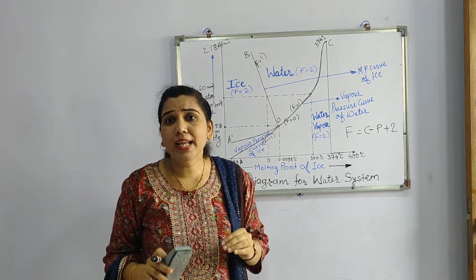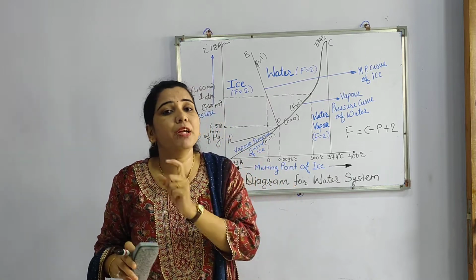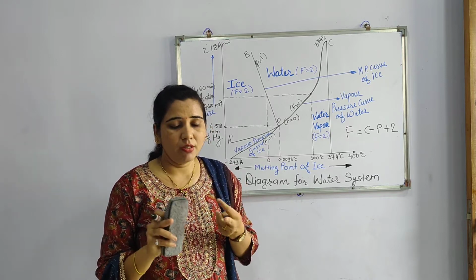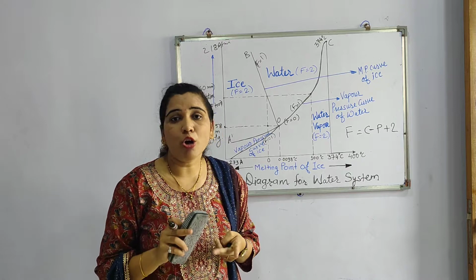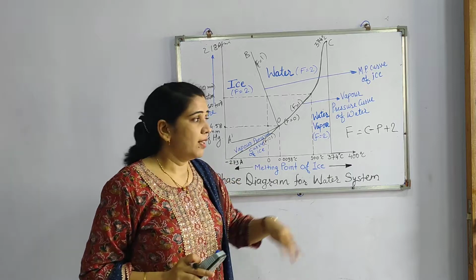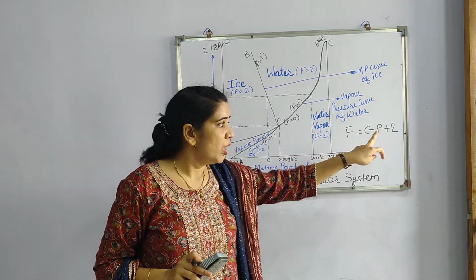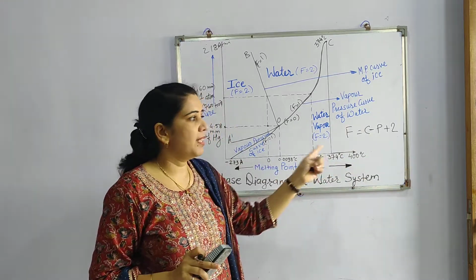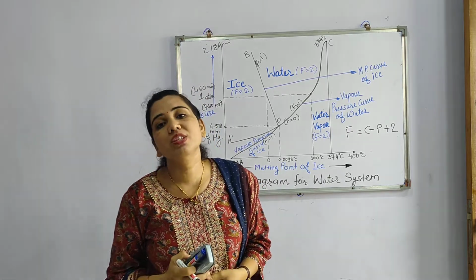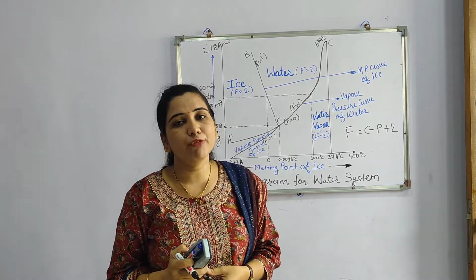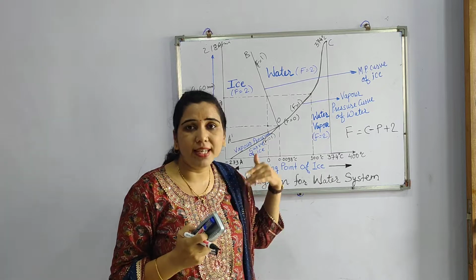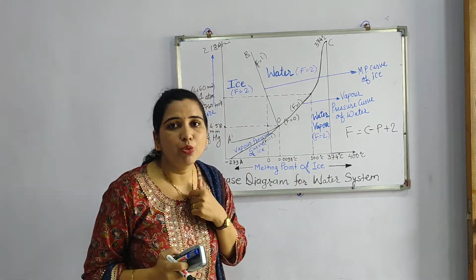Now once again I will repeat that provided the equilibrium in any number of phases which is not influenced by surface tension, gravity, any surface action, electrical or magnetic forces, but influenced by temperature, pressure and concentration, then degrees of freedom is related to component and number of phases by this particular equation. This generalization is given by Joseph Willard Gibbs in 1874. We have seen all these things in earlier videos. You should see those videos and then you can concentrate on this video of phase rule.